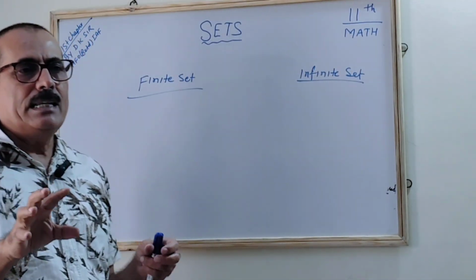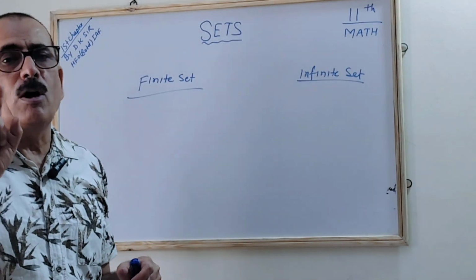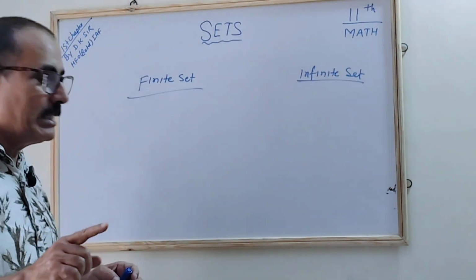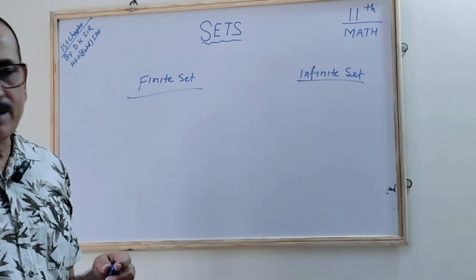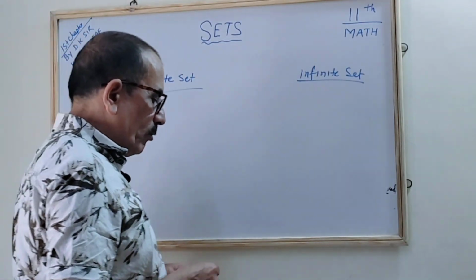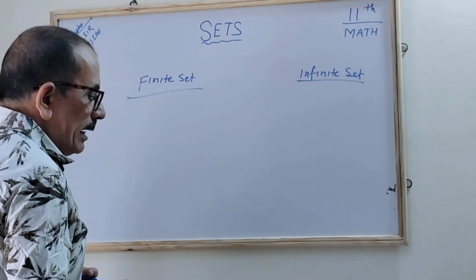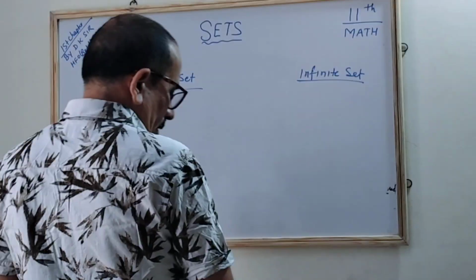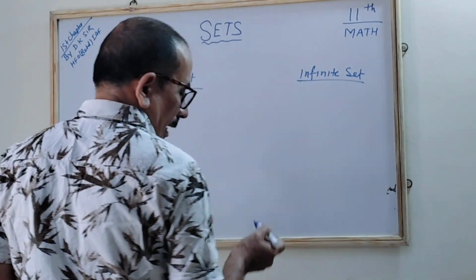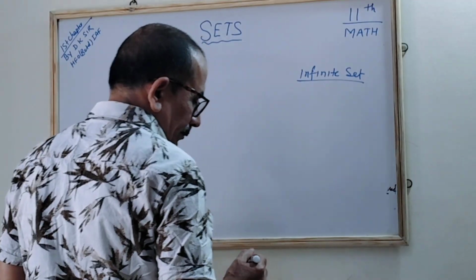In the finite sets, if there is no element, this is called the void set. This is also said to be a finite set. In the infinite set, the elements cannot be listed by the natural numbers. One by one we will say what the points are.